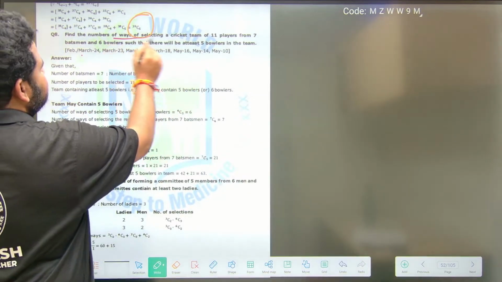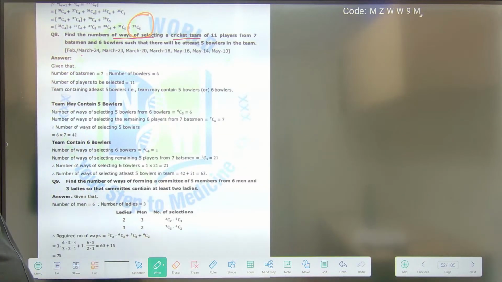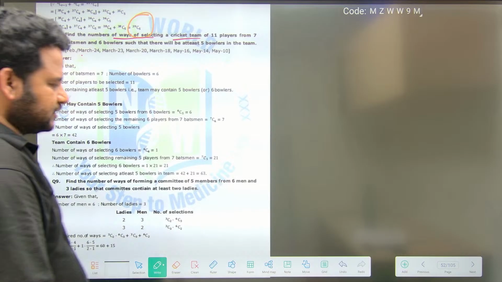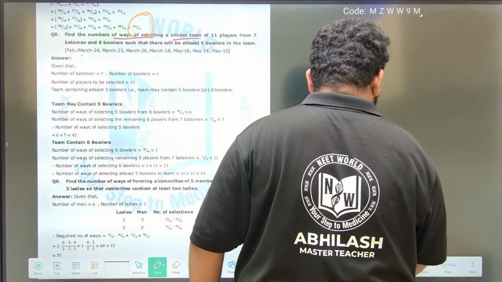Find the number of ways of selecting a cricket team of 11 players from 7 batsmen and 6 bowlers such that there will be at least 5 bowlers in the team. You have to write the wordings, all these things you can write. Now let me solve the question, solution.